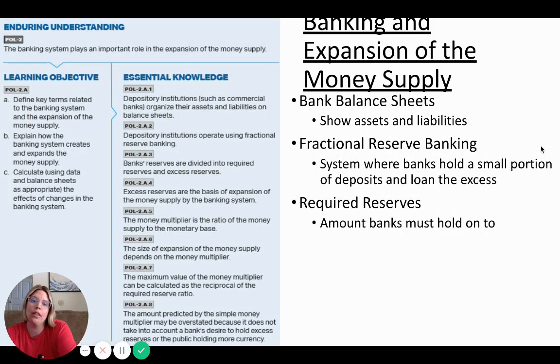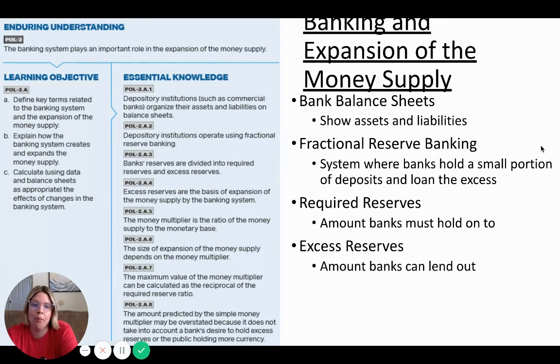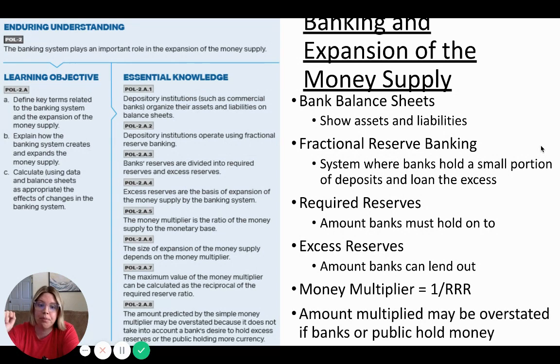Required reserves are the amount that the banks must hold on to, so they're required to hold on to by the federal government. Excess reserves are basically the amount that banks can lend out. So the extra, they're allowed to loan out. The required, they have to keep. The excess, they are allowed to loan out. The money multiplier is 1 divided by the reserve requirement ratio. And then also they have a little section in your curriculum where they say that the amount of the money multiplier actually may be overstated.